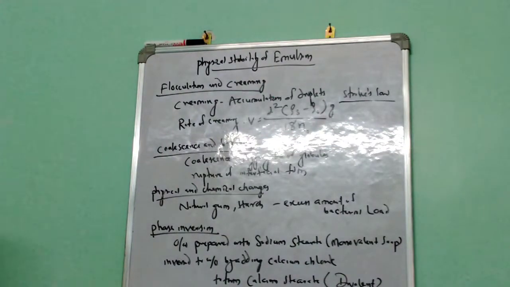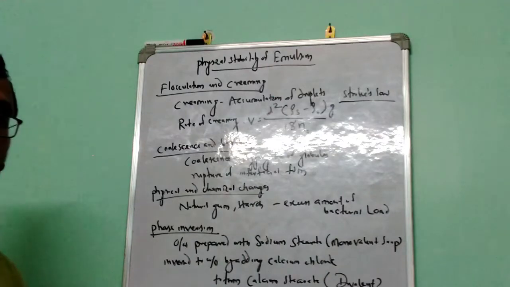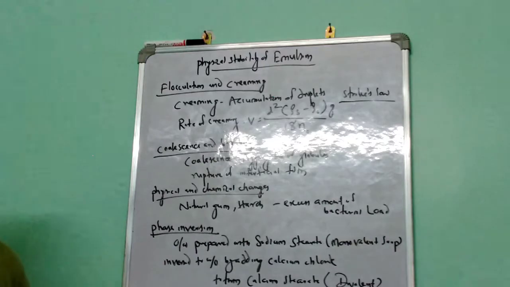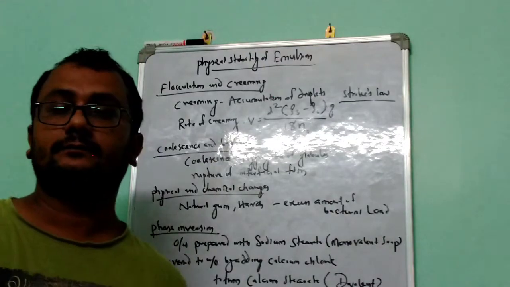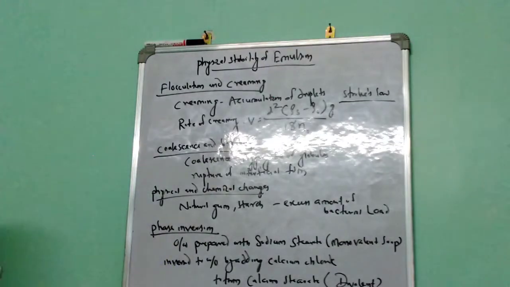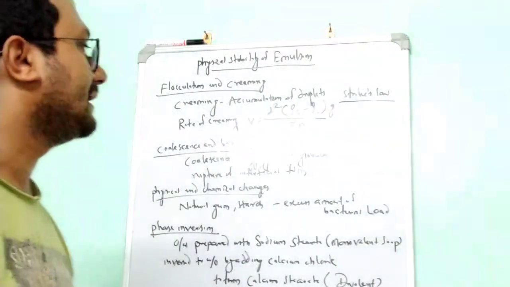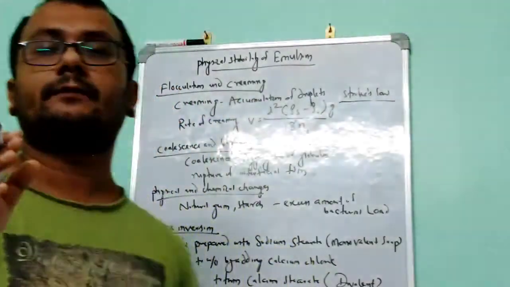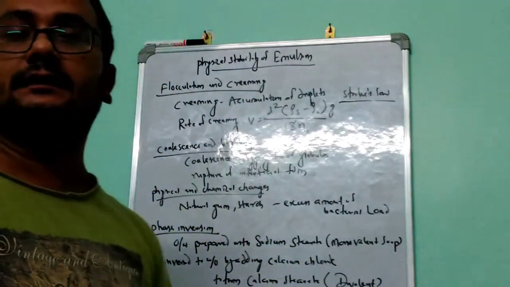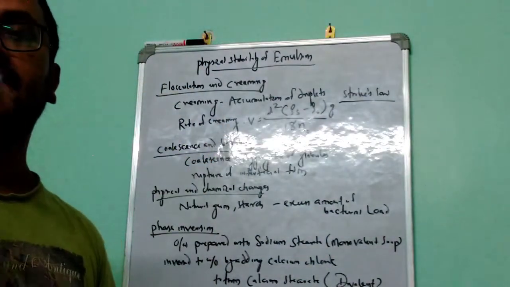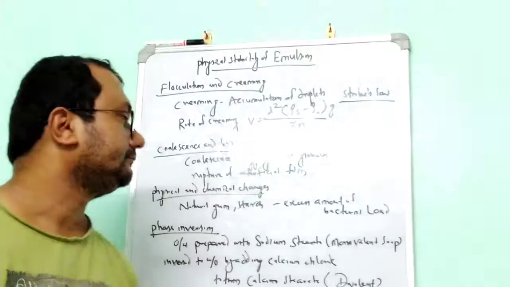There are also different techniques. From Stokes law, we can prevent creaming and flocculation. First, increase the viscosity. Second, reduce the particle size. Then minimize the difference between the densities of the two phases. By doing these three things, we can prevent the flocculation and creaming process of this emulsion and increase the stability of the emulsion.